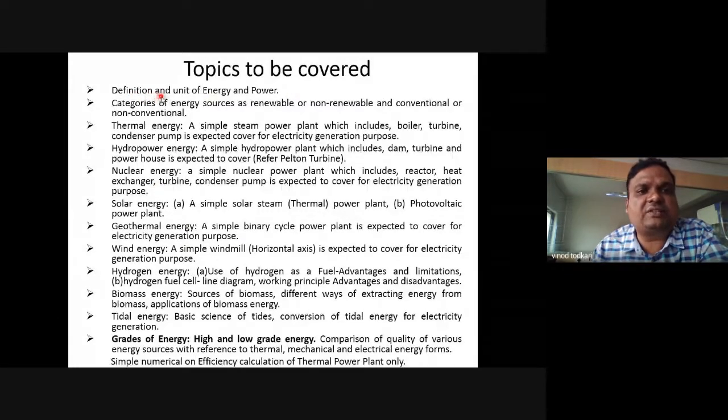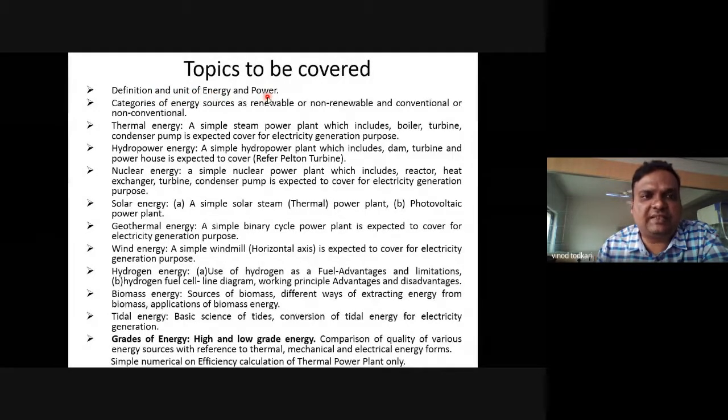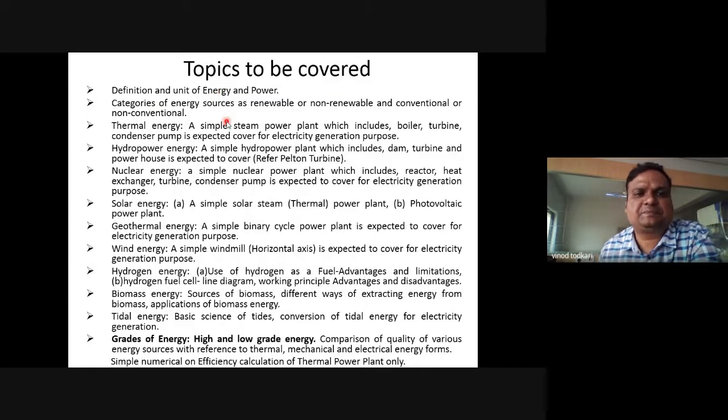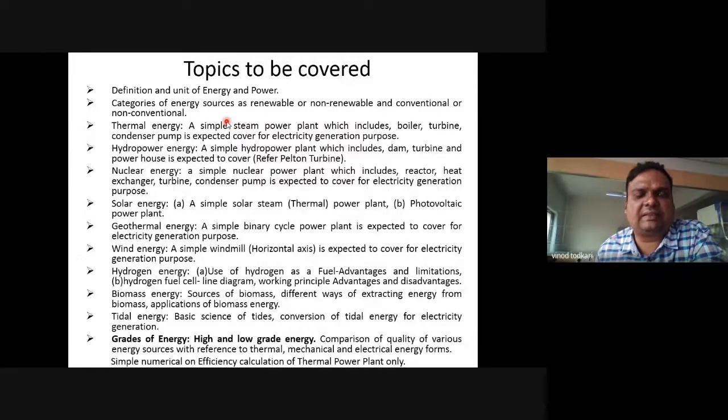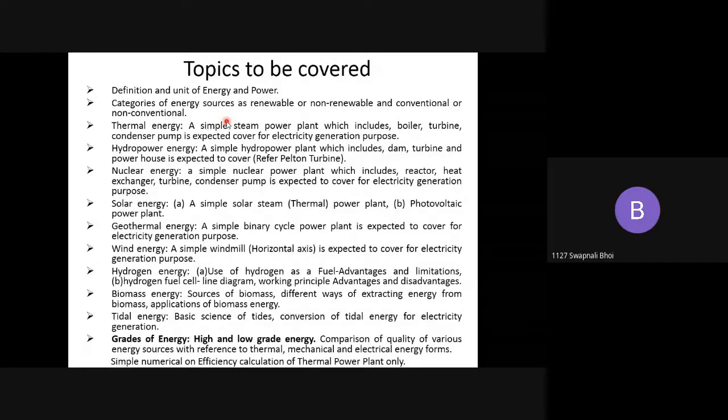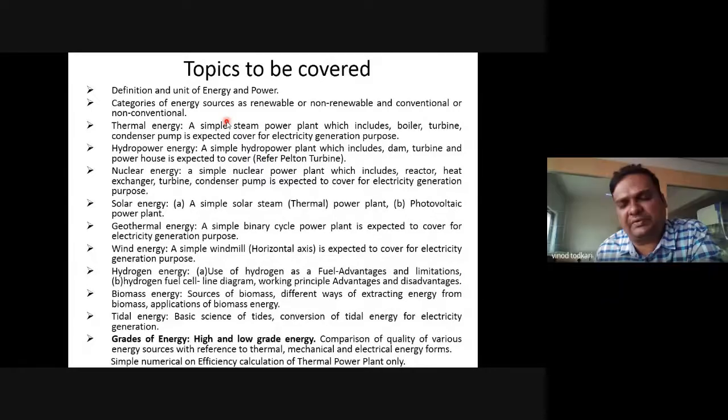First is definition and unit of energy and power. Okay, we'll discuss one by one. Can anyone tell me what is energy? How is energy defined? Capacity to do work. Very good, capacity to do work is called energy. Excellent. And how do we define power? The rate of doing work. Excellent. Very good. The rate of doing work is called power.